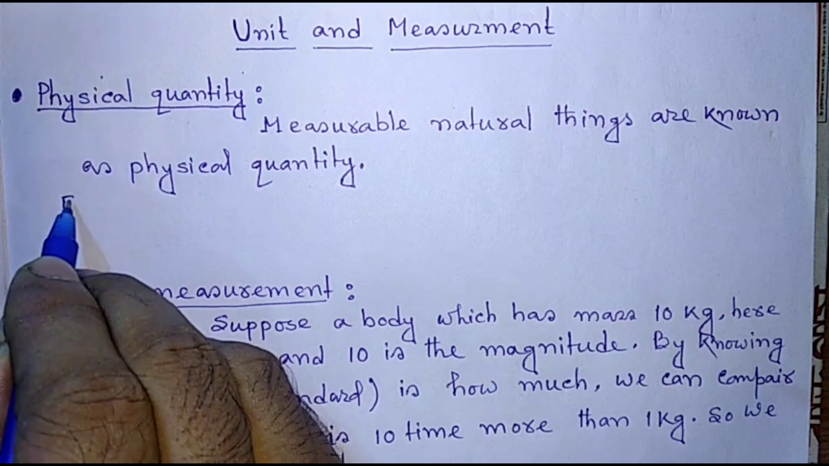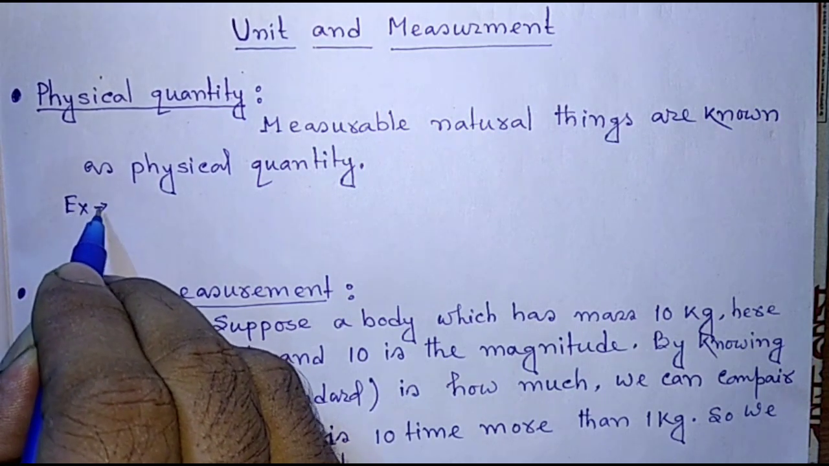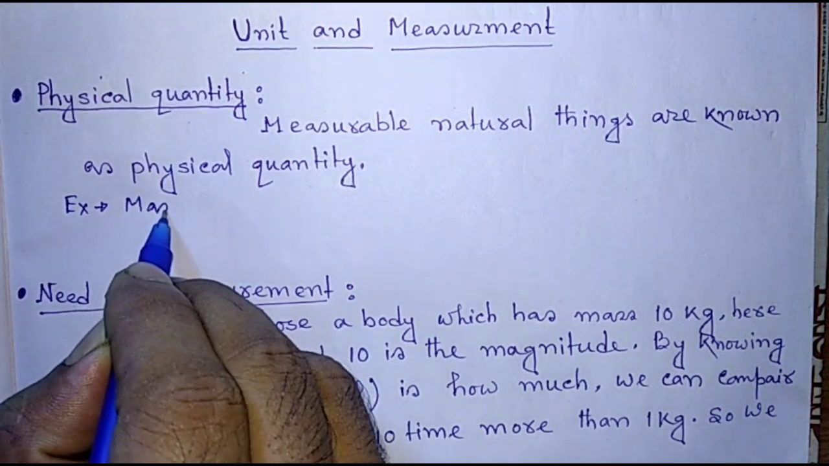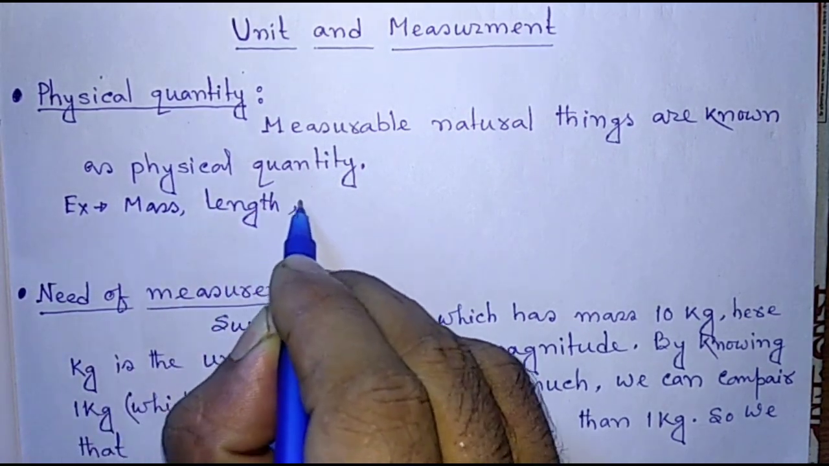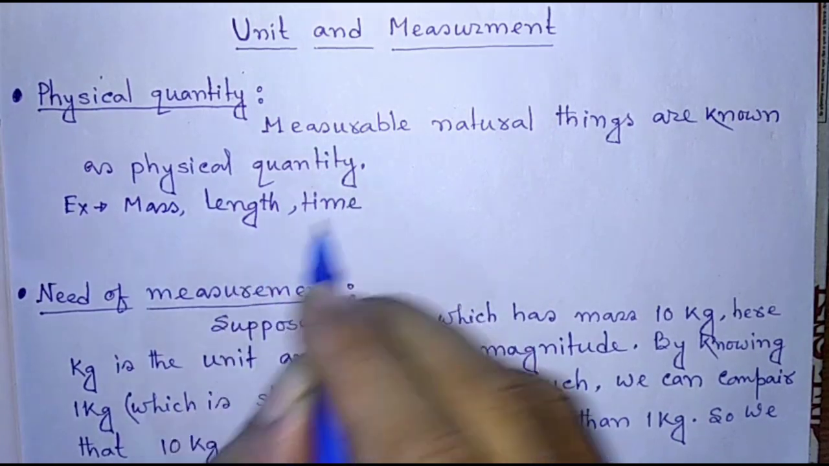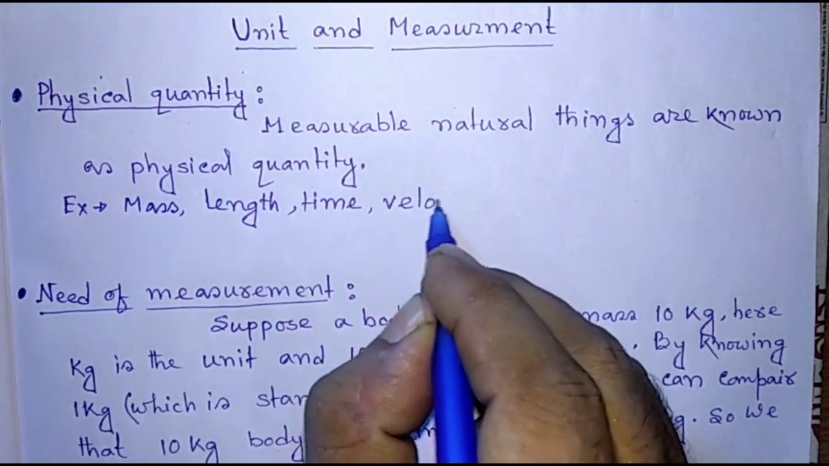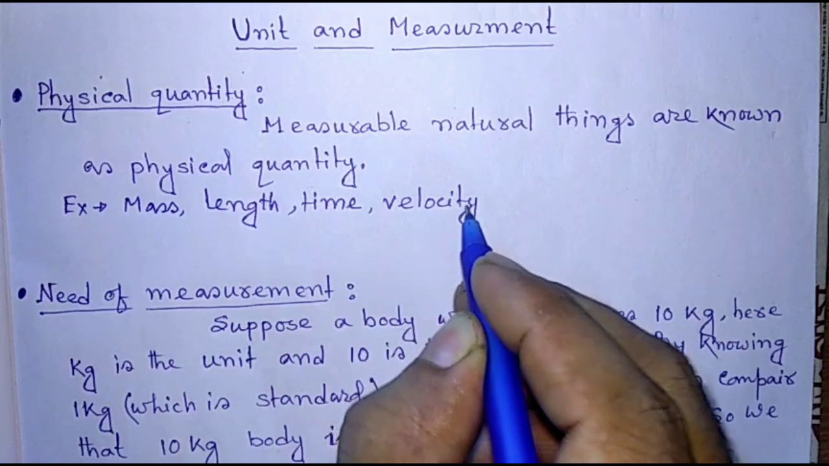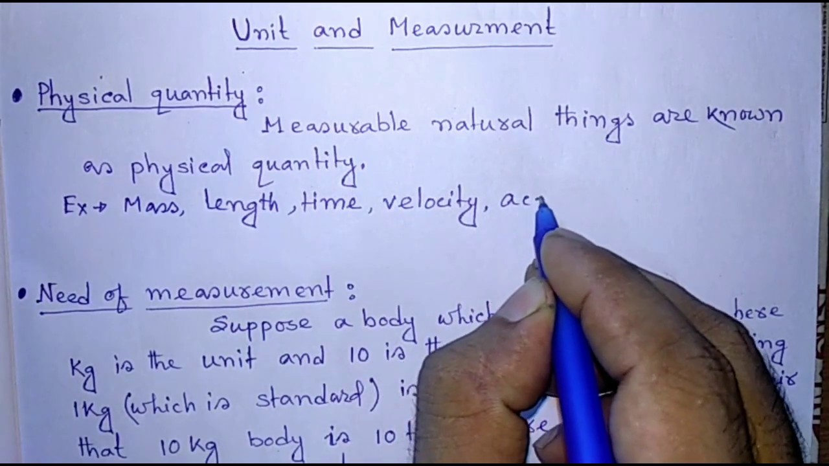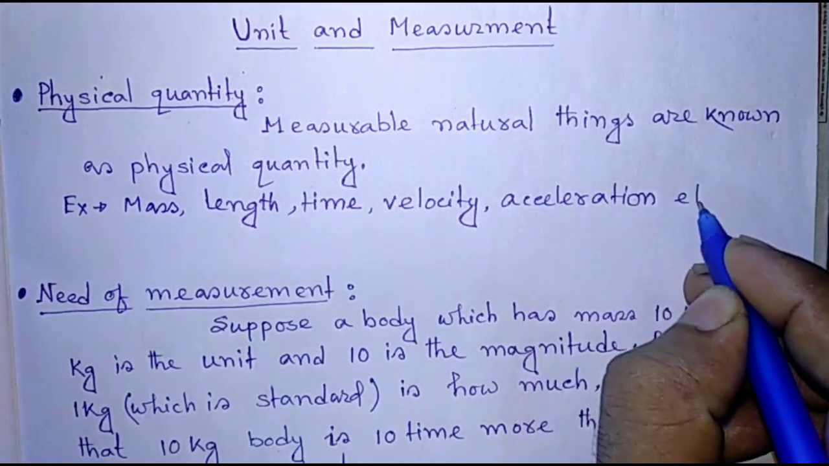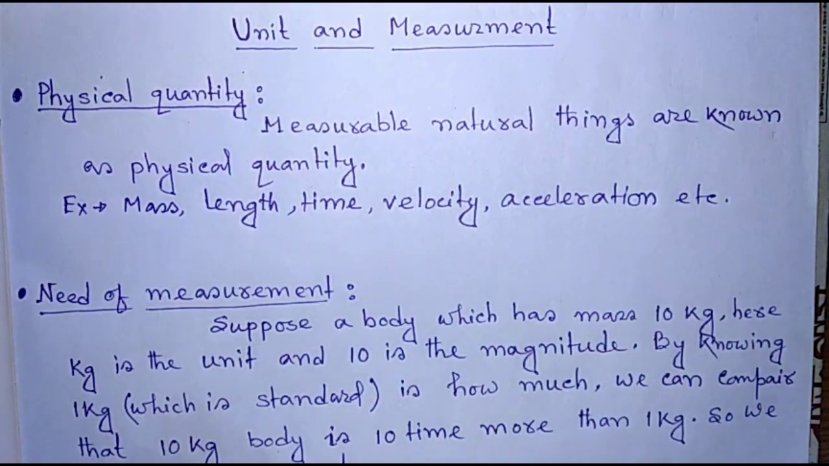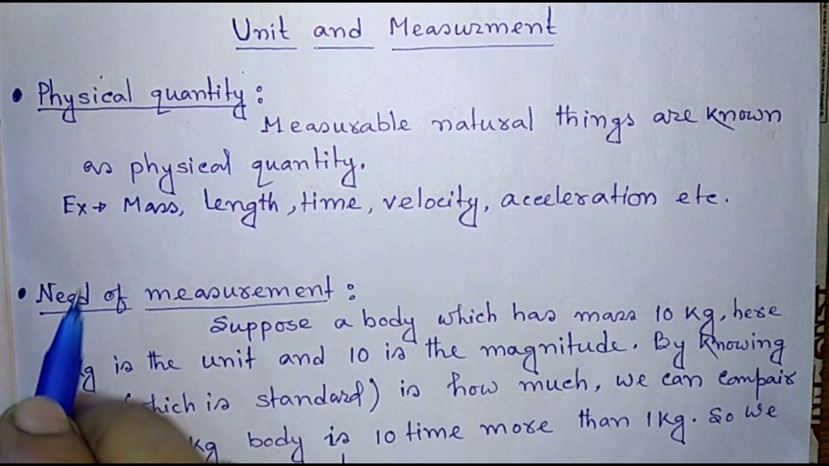As for example, mass, length, time, velocity, acceleration, displacement, etc. are physical quantities. Things which we cannot measure are not physical quantities.